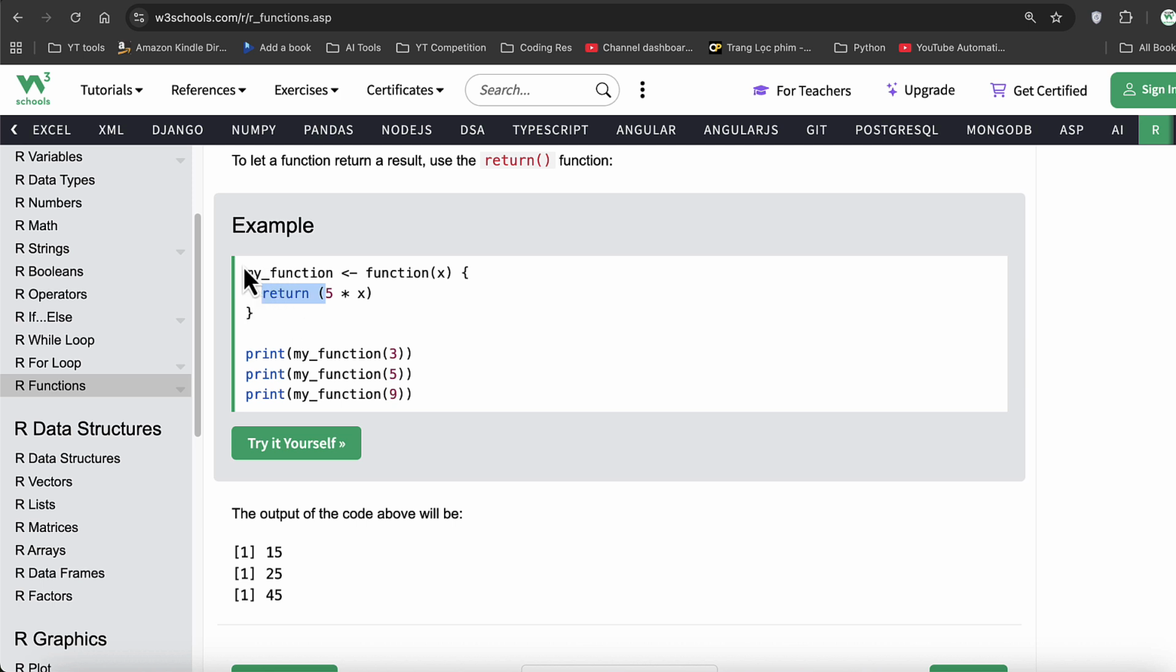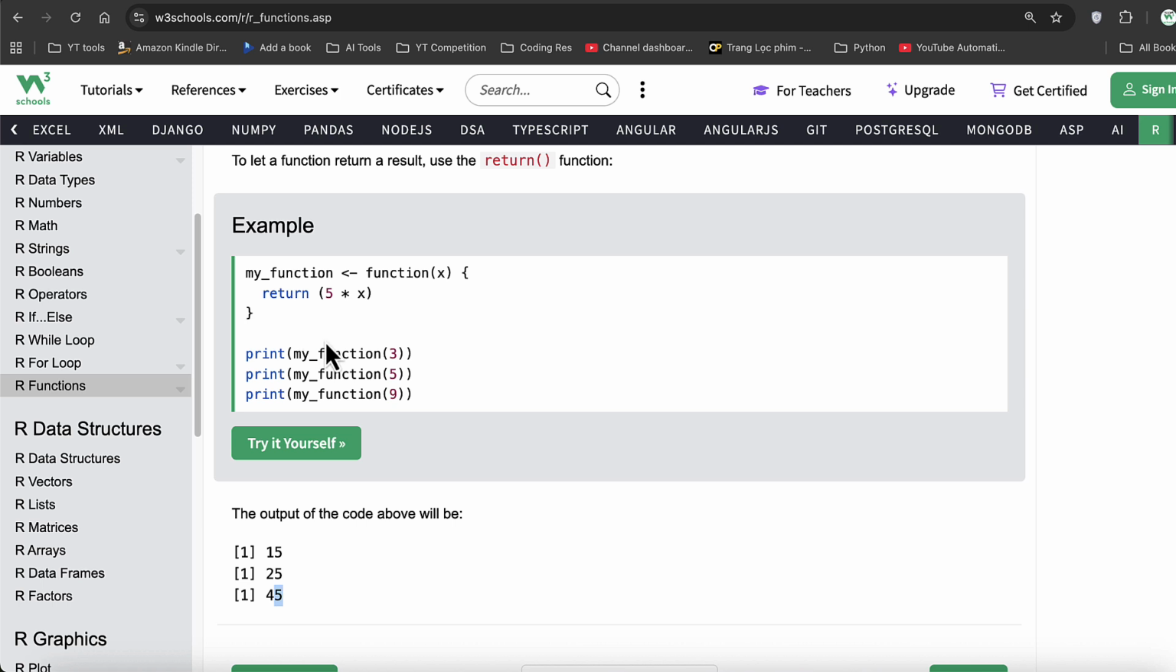Because this is returning a reply, I need to receive that reply. Hence, I've used my function inside the print method. So whatever reply comes from my function gets printed on the console. So the output will be 15, 25, and 45 respectively.